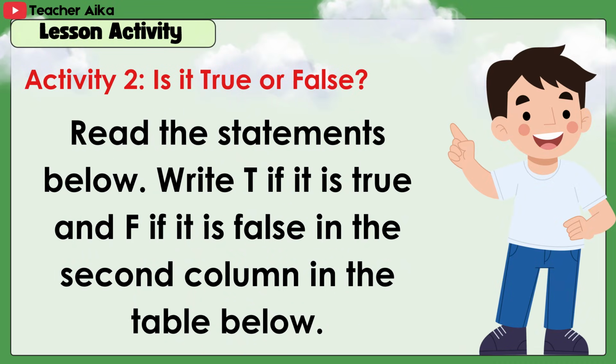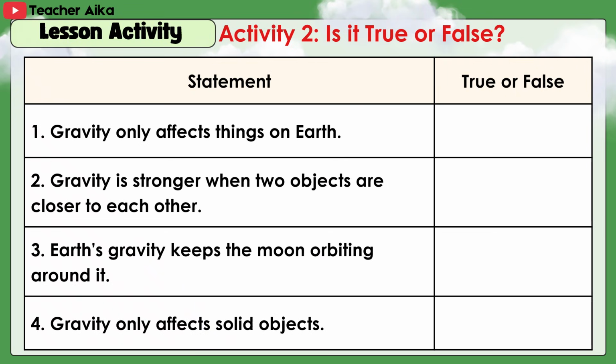Activity number 2. Is it true or false? Read the statements below. Write T if it is true and F if it is false in the second column in the table below. 1. Gravity only affects things on Earth. Answer: F. 2. Gravity is stronger when two objects are closer to each other. Answer T. 3. Earth's gravity keeps the moon orbiting around it. Answer T.